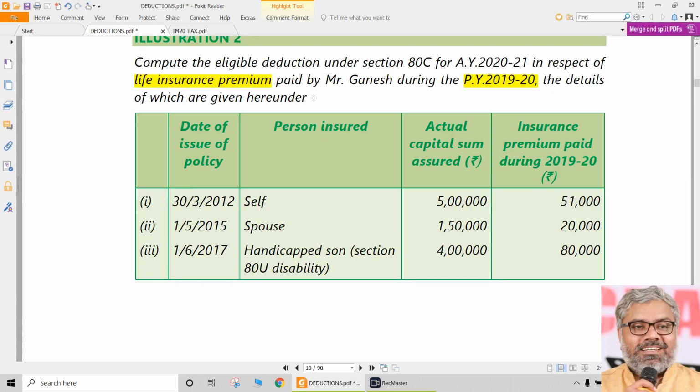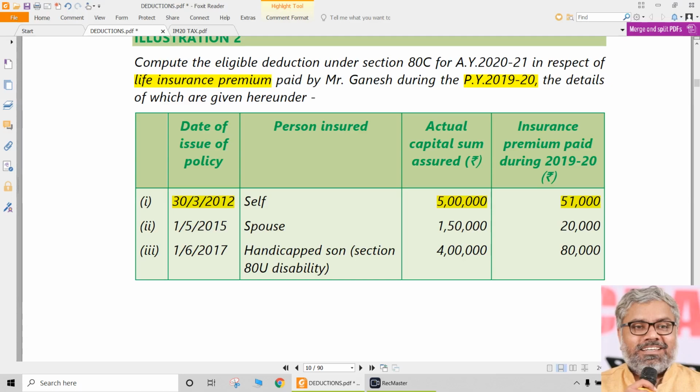So here, first case, date of issue of policy is 30th March 2012, which means before 1/4/2012, and capital sum assured is 5 lakhs. Premium paid during the previous year is 51,000. So the question is, how much is the premium paid as a percentage of capital sum assured? That we should calculate.